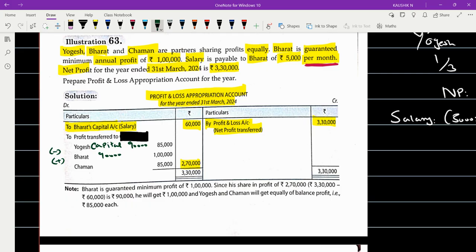So the transfer of profit: Yogesh capital 90,000 minus deficiency 5,000, 85,000. Very good. The one who has sent me yours is correct. And good, maintain the time also. Time management also you're able to manage it.